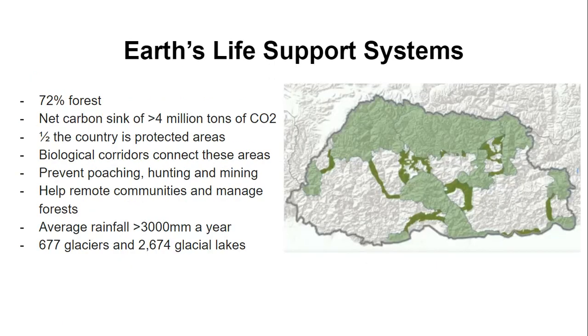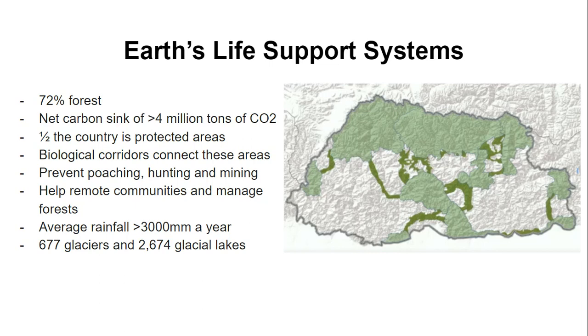Despite being at a relatively high altitude, Bhutan has 72% of its land area covered by forests. This means that it has a huge carbon sink. As a country, Bhutan generates about 2.2 million tons of CO2 a year. However, the forests sequester over 3 times that amount. This makes Bhutan a net carbon sink of over 4 million tons of CO2 a year.